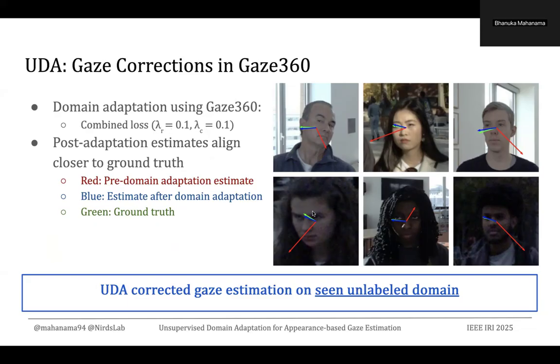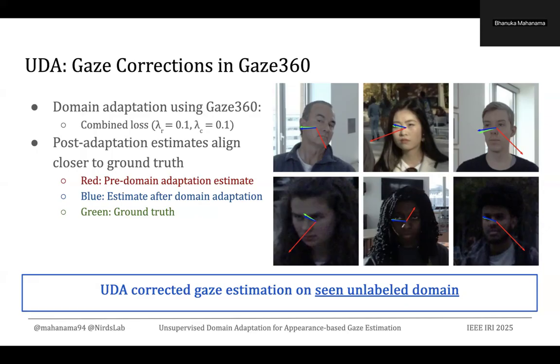In the images, you can see in red the gaze estimations before domain adaptation, in blue the gaze estimates after domain adaptation, and in green the ground truth. As you can see across these images, after domain adaptation, the gaze estimations have better alignment with the ground truth. That means it has been corrected after the domain adaptation.